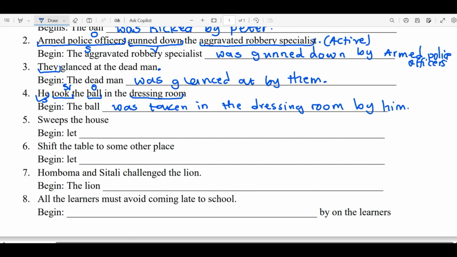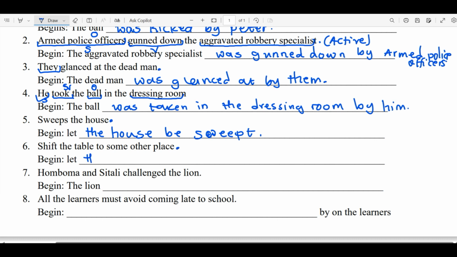Number 5: sweep the house. Begin: let the house be swept. Number 6: shift the table to some other place.